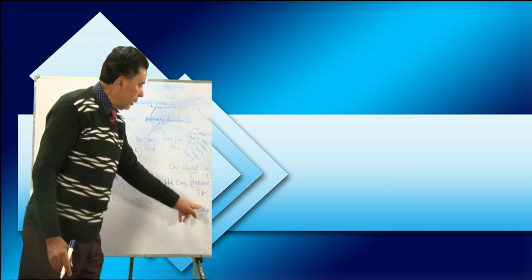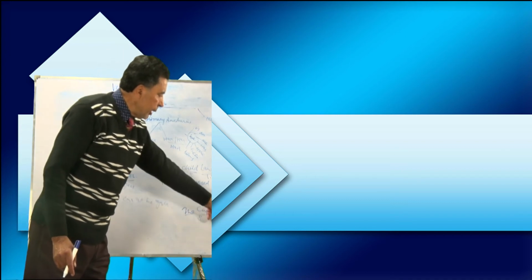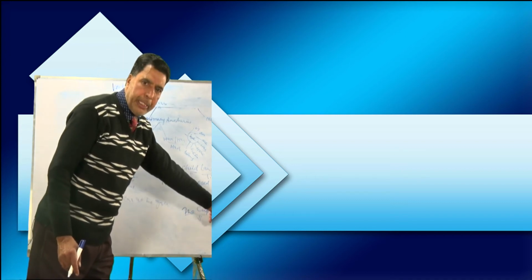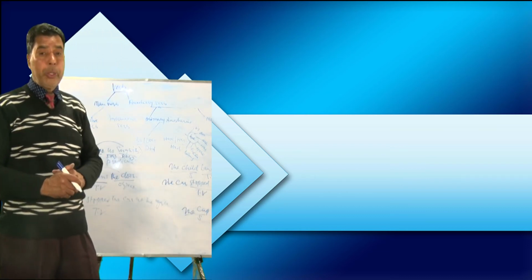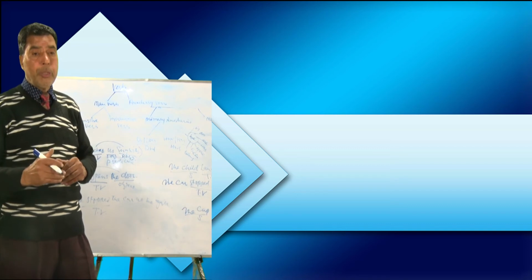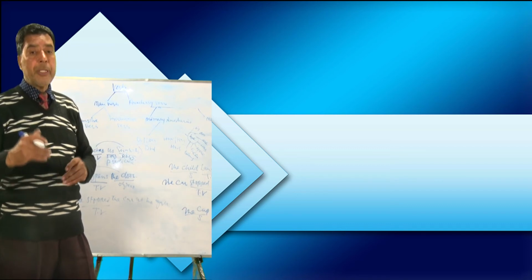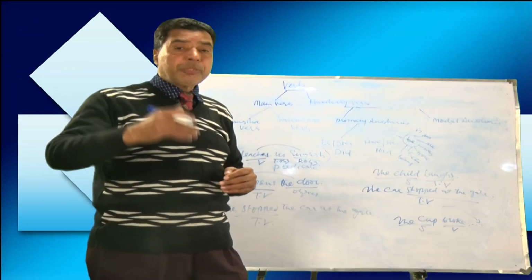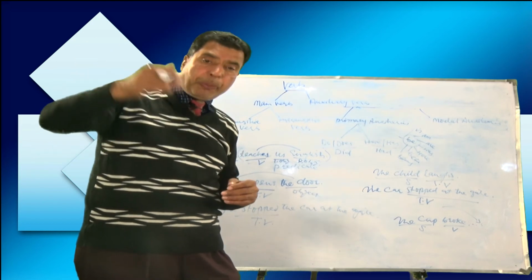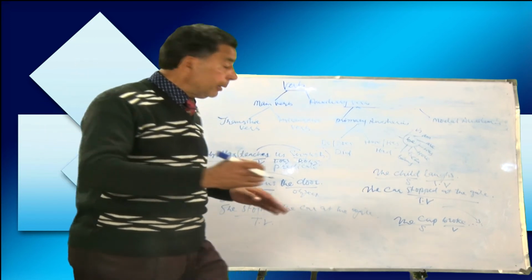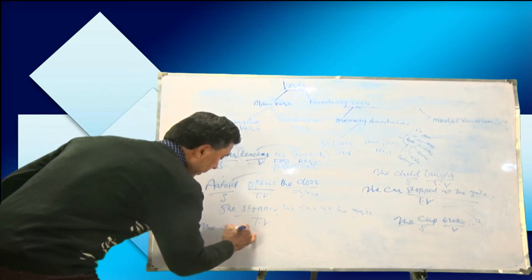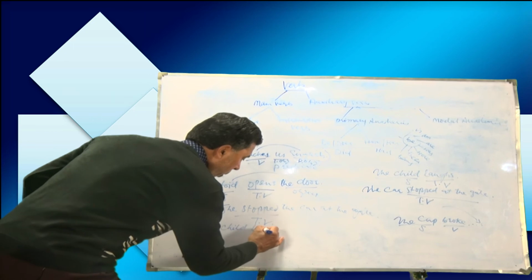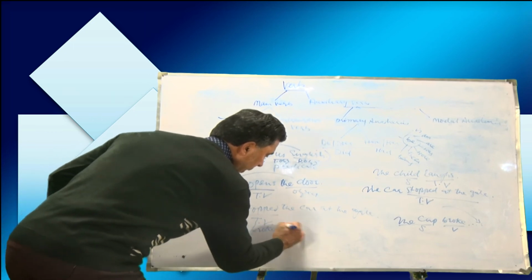So the verb is intransitive. I have already told you that in an intransitive verb the action does not pass from subject to object but stops with the doer. And in a transitive verb, I'll write here, the child broke the cup.